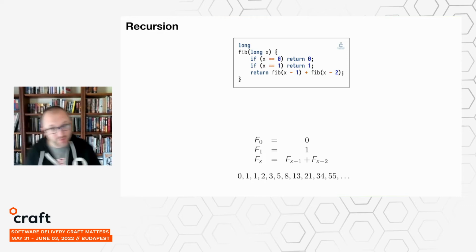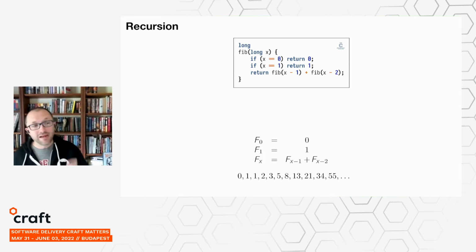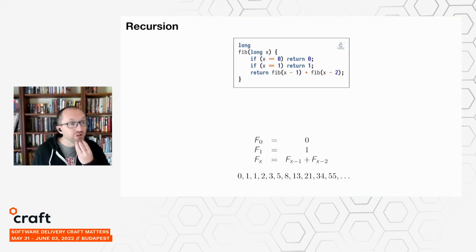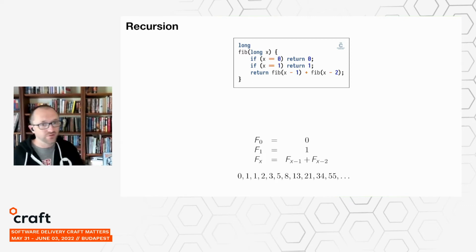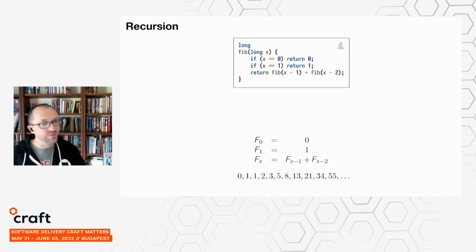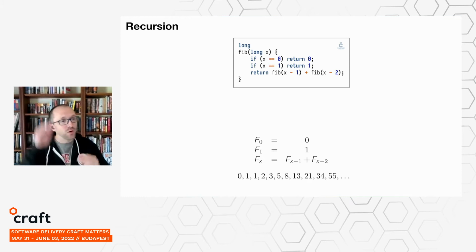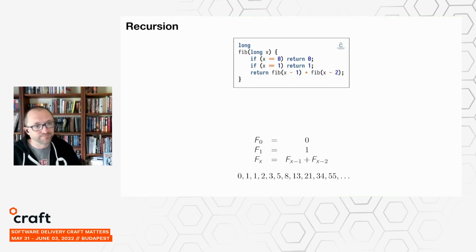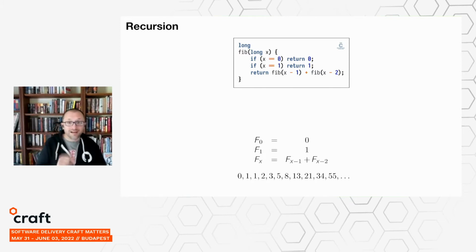Now, one problem with this implementation, both the Haskell one and the C one, is that it's slow. It might not be obvious, but if we look at the definition of this function and analyze it for a bit, we can see that we're doing an exponential amount of work. Because we end up calculating each previous Fibonacci number multiple times. And that just builds up more and more as you progress down the list of Fibonacci numbers that you're having to calculate. And I want to point out, this is not a problem with recursion in general. This is just a problem with this particular recursive implementation.